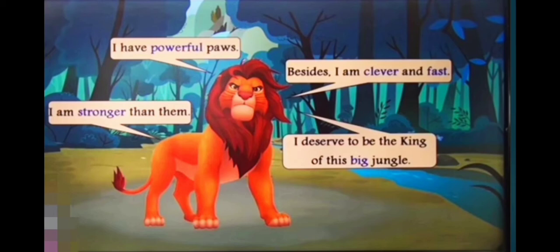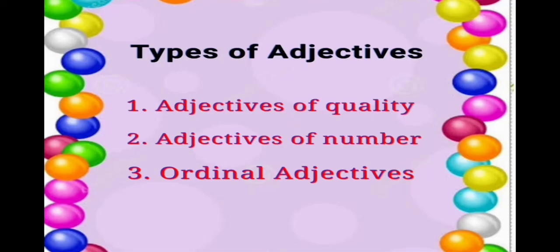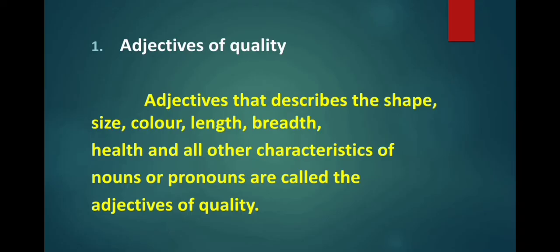So, students, I hope this short story has helped you to understand about adjectives. Now, we'll see the different types of adjectives. First one is adjectives of quality. Second, adjectives of number. Third, ordinal adjectives. We are going to discuss all these three types one by one. So, first one is adjectives of quality.